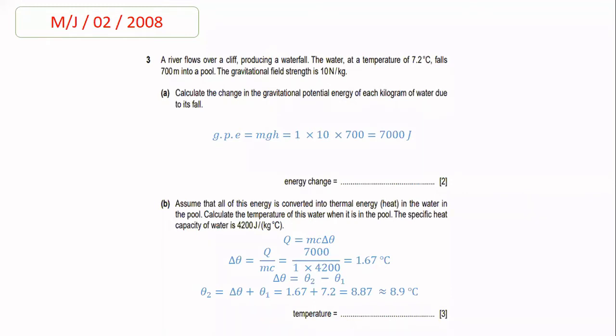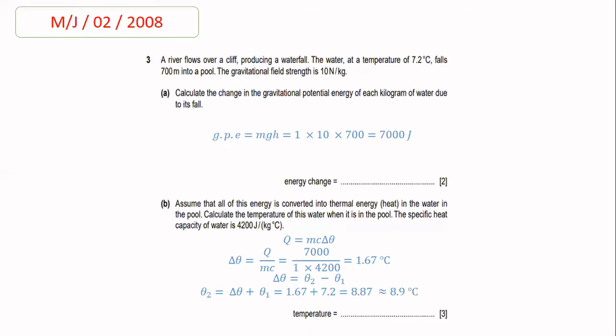Beta, you all need to know that when an examiner asks you to calculate the change in gravitational potential energy, increase in gravitational potential energy, or decrease in gravitational potential energy, for all these three cases, we will use the same formula of gravitational potential energy, which is mgh. So in place of m, we put 1 kg, because the examiner asks you to calculate the gravitational potential energy of each kilogram of water.